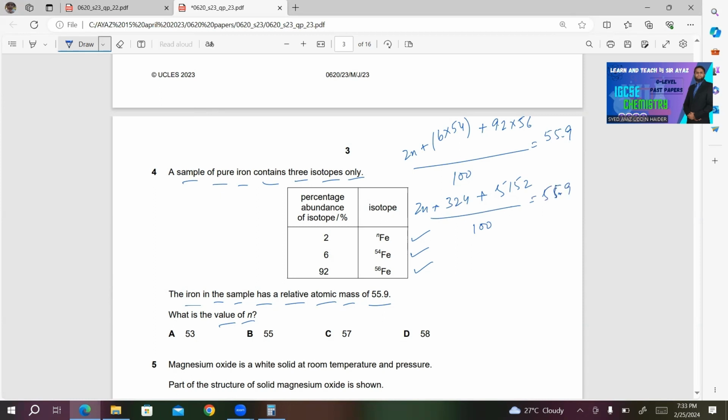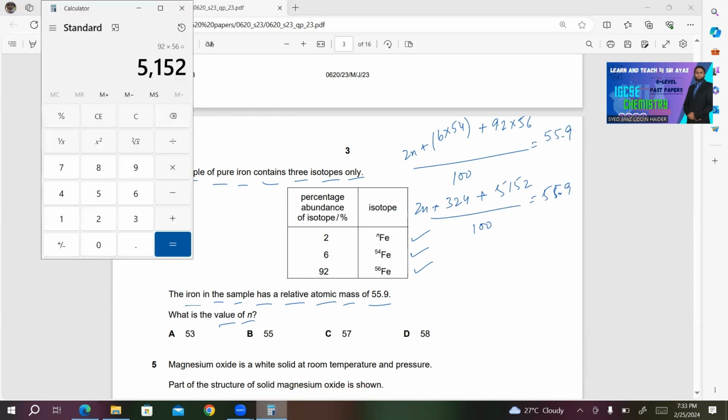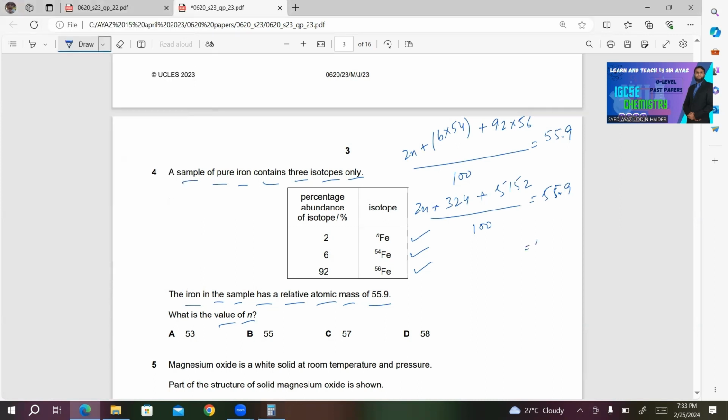Now we have to multiply 55.9 by 100 and we will get 5590. 55.9 multiplied by 100. You see 5590 is the answer.